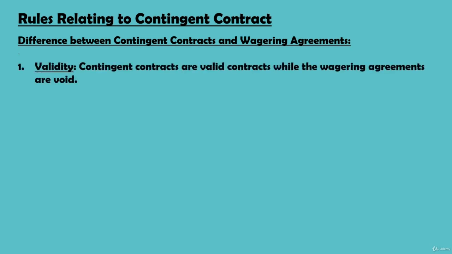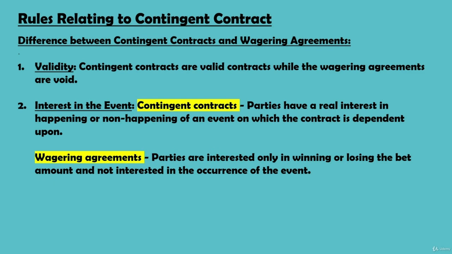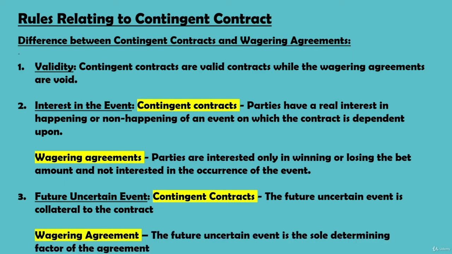First point of difference is that contingent contracts are valid contracts, while wagering agreements are void. Second point of difference is that under a contingent contract, parties have a real interest in the happening or non-happening of an event on which the contract is dependent. But in wagering agreements, parties are interested only in winning or losing the bet amount and not interested in the occurrence of the event. Third and last point of difference is under a contingent contract, the future uncertain event is collateral to the contract, while in a wagering agreement, the future uncertain event is the sole determining factor of the agreement.